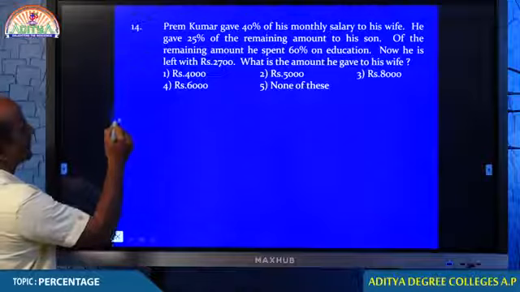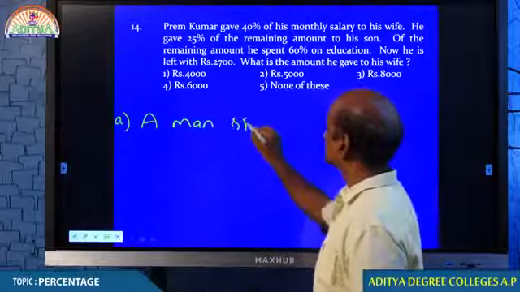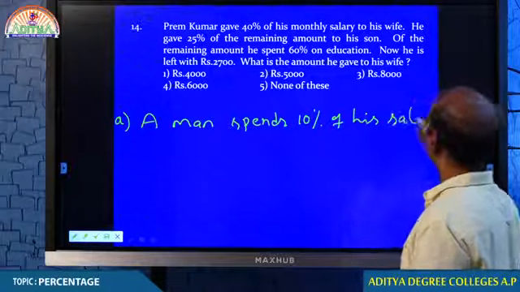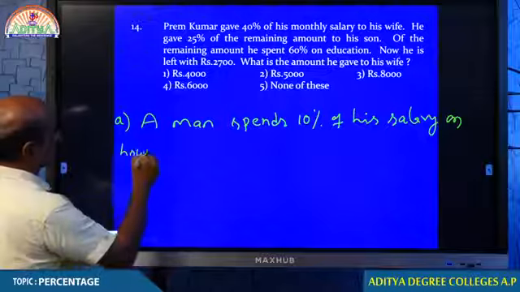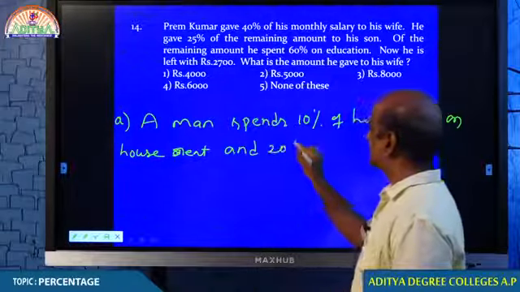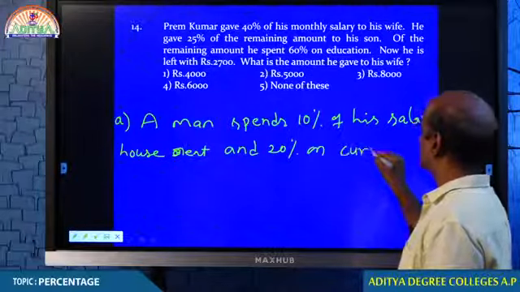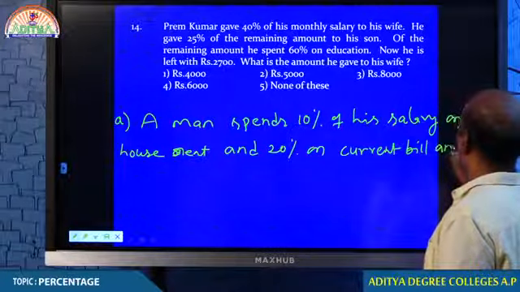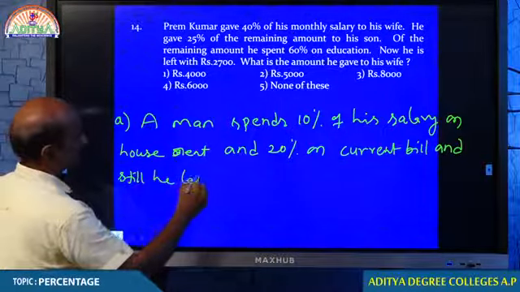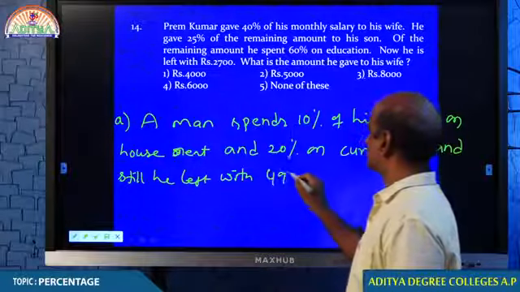Answer this question. Question number A. A man spends 10% of his salary on house rent and 20% on power current bill, and still he is left with $4,900.